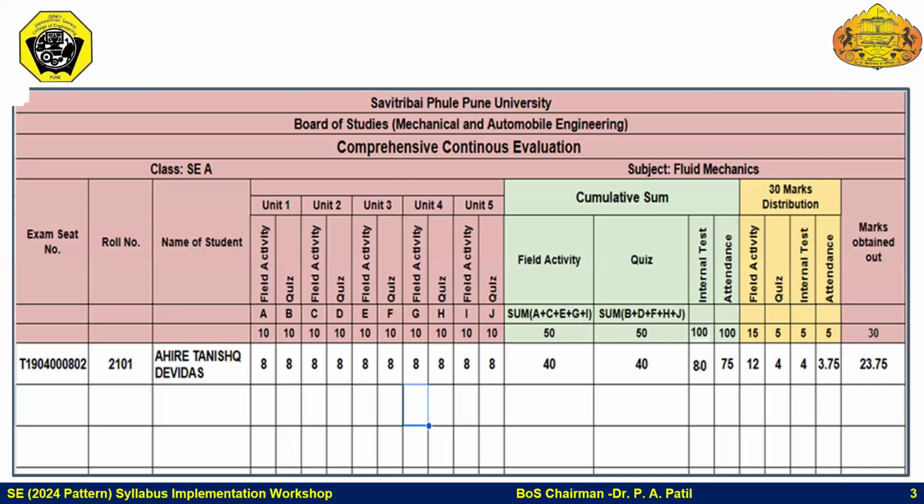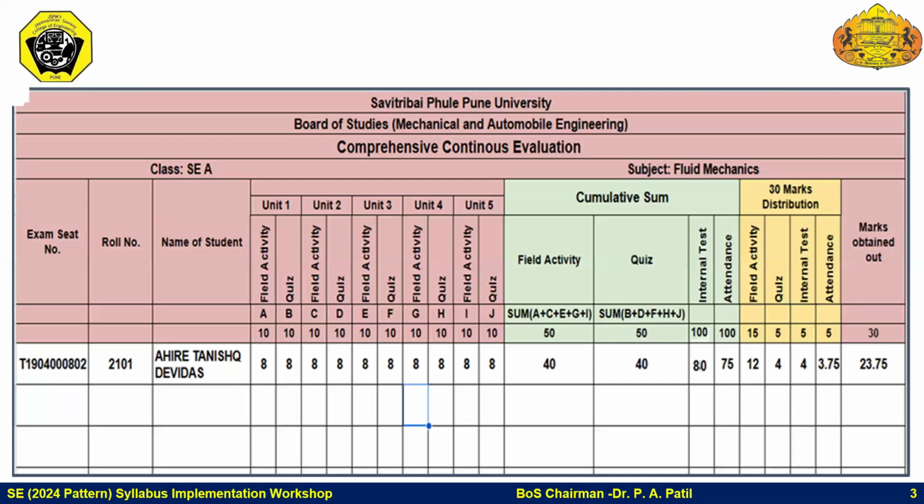As per the revised policy of CCE, it is mandatory to clear the CCE because there is individual passing assigned compared to the 19 pattern. In 24 pattern, the student has to secure minimum 40% marks in CCE as well as end semester examination.